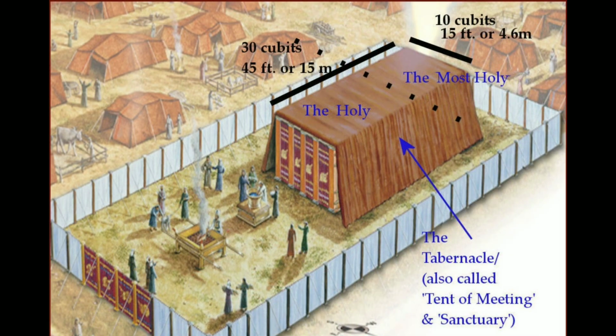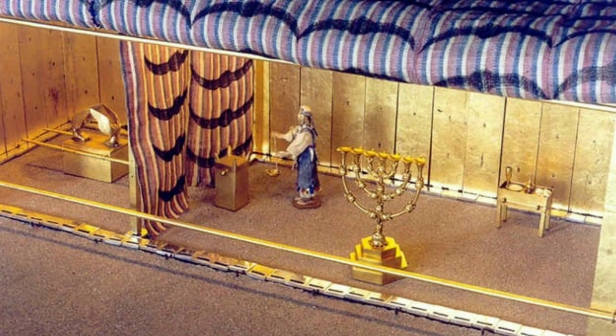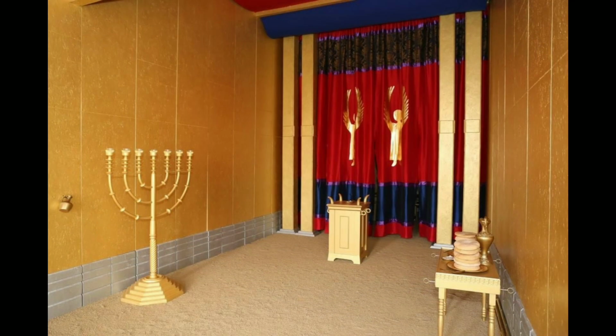Inside the tabernacle, the holy place was a tent-like structure, measuring approximately 45 feet long, 15 feet wide, and 15 feet high. It was divided into two sections, the holy place and the innermost chamber, the Holy of Holies. The holy place contained three main items: the golden lampstand, Menorah, the altar of incense, and the table of showbread. The Menorah, a 7-branched lampstand, symbolized God's light, while the altar of incense represented the prayers of the people rising to God. The table of showbread held 12 loaves of bread, representing the 12 tribes of Israel.